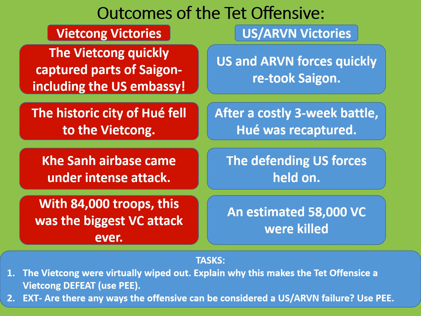Well, one of the things that might make this a Vietcong defeat is simply the huge numbers killed. That's quite a simple task. But is it a US and ARVN failure? Well, the fact it was able to happen at all shows that they weren't prepared for the attack in the way that perhaps they should have been. Perhaps by 1968 this shows a certain amount of carelessness and complacency creeping into the way that the US and ARVN were operating. They thought that their enemy was predictable, and the Tet Offensive proved anything but.